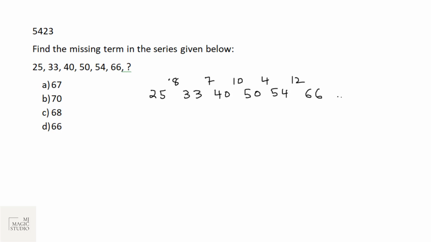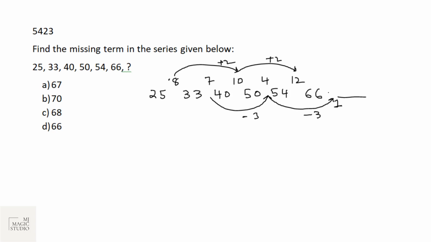Nothing can be observed. But I can observe one thing. 8 to 10, 10 to 12. And here the difference is 4 to 3. So if I follow this pattern, here it is +2 and here +2 and here it is -3. So the next difference, if I follow the same pattern of -3, should be 1. So the next number should be 66 plus 1, that is 67. And that we have in option A.